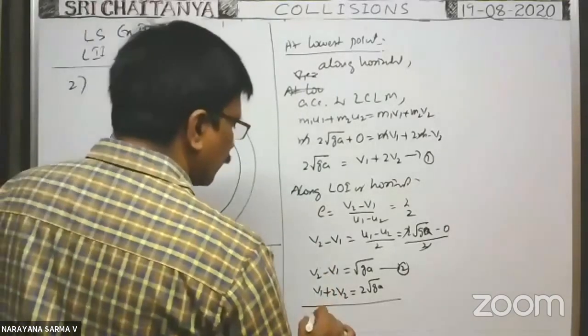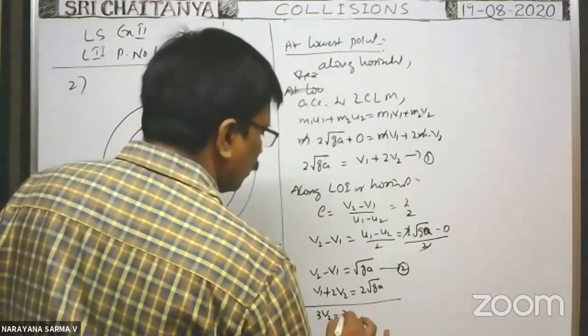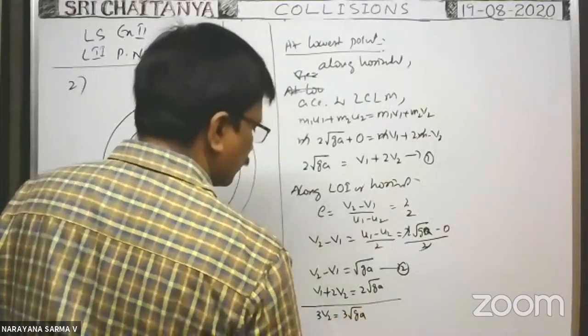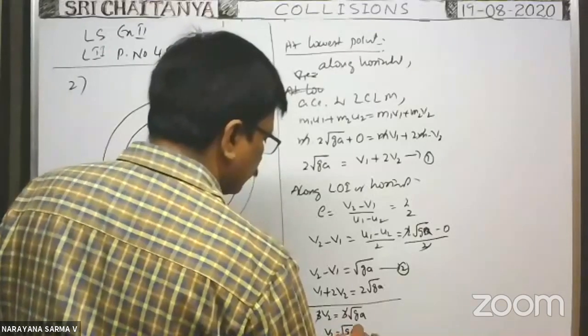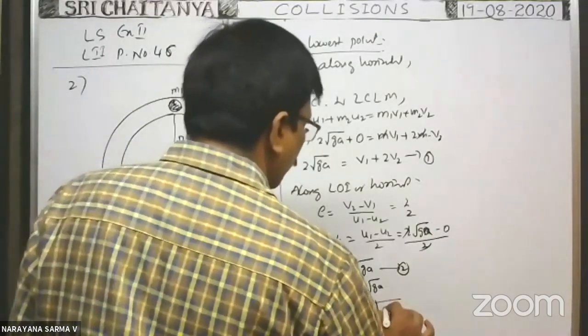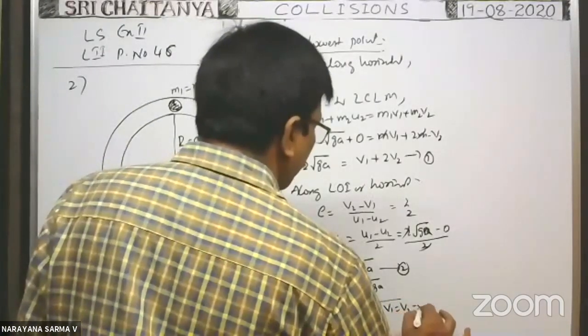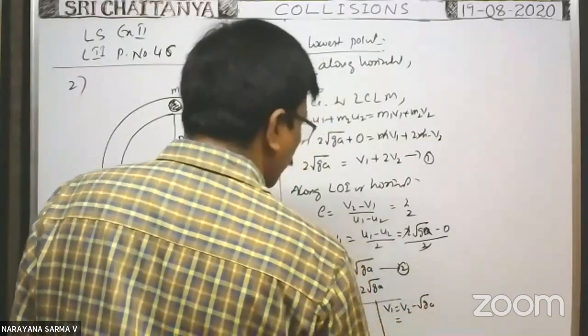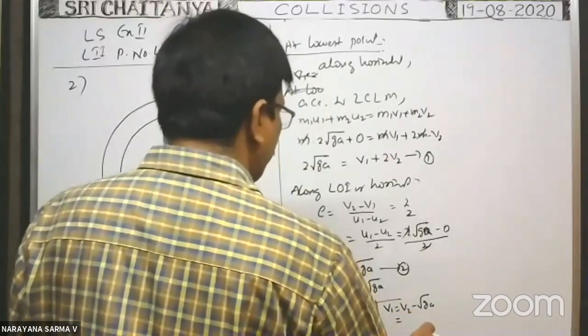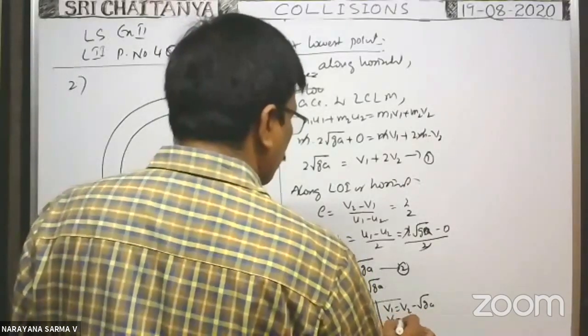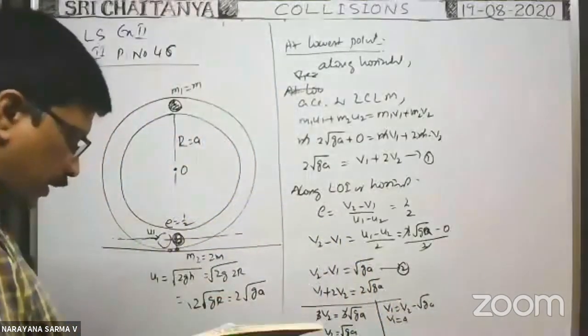You add these two, then 3 v2 is equal to 3 into root ga. 3 cancel. So v2 is equal to root ga. What about v1? v1 is equal to v2 minus root ga. Root ga minus root ga cancel. So v1 is equal to 0.